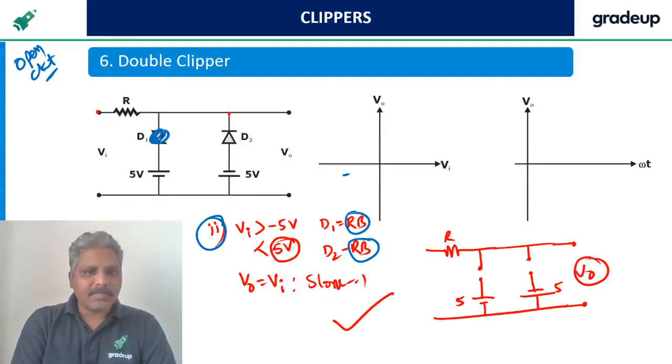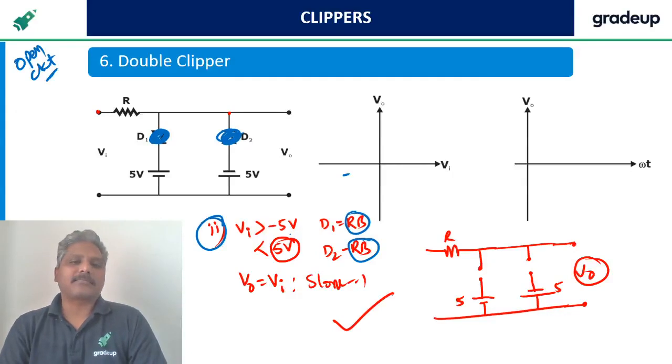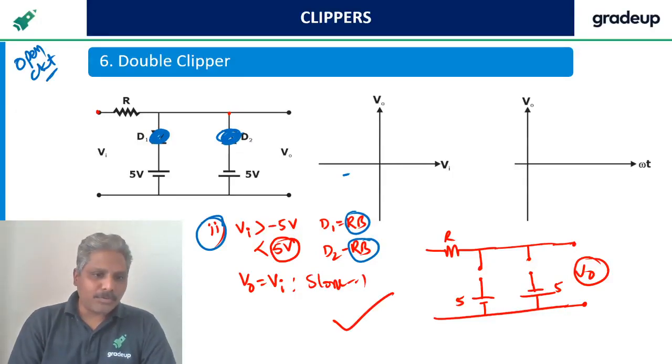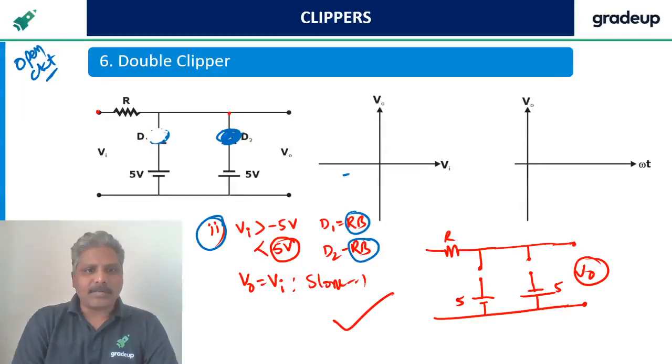Let me show you them as open circuit like this. This is also open circuit like this.